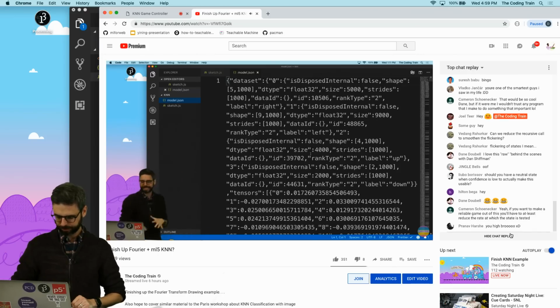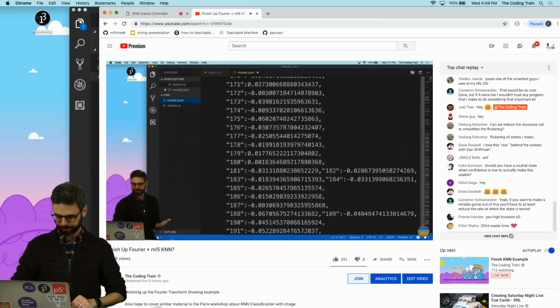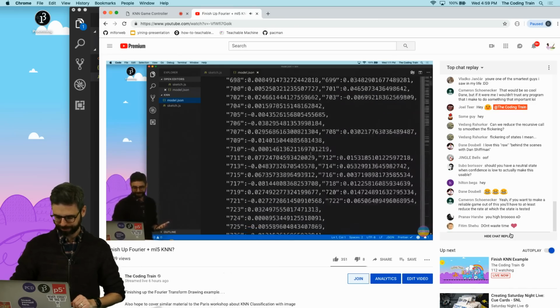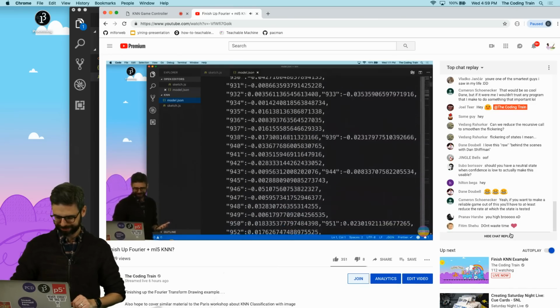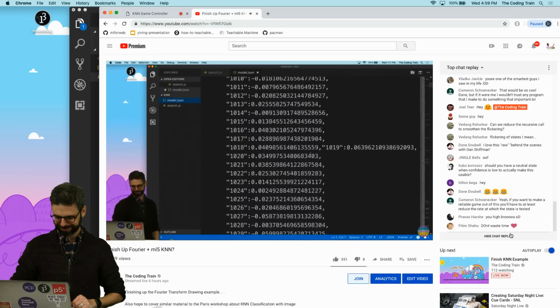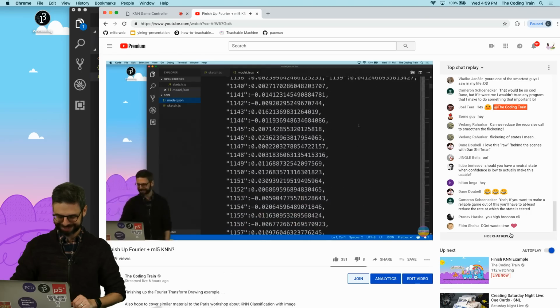This is all the stuff that TensorFlow.js needs. We can kind of ignore it, but interestingly enough, look at this. It's a whole lot of arrays of how many numbers? We're gonna get down to 999. Wait, what? I don't know how to store it. Forget it, I just shouldn't have said anything.